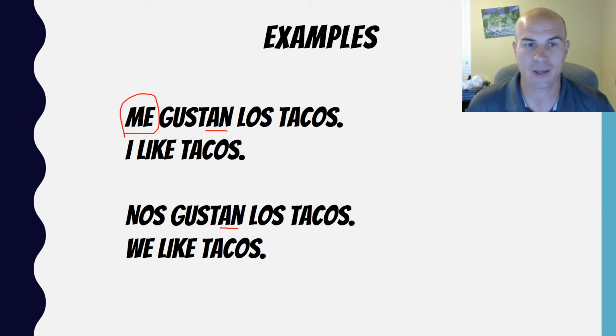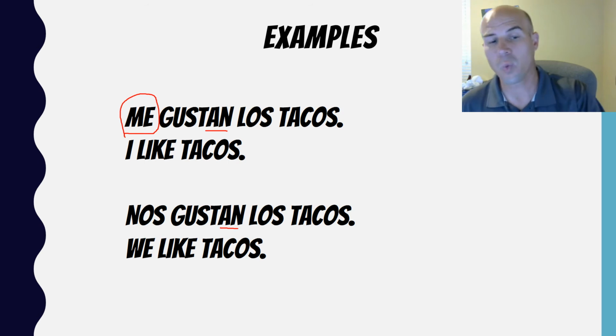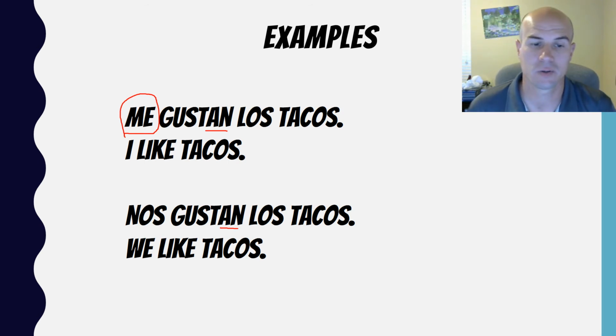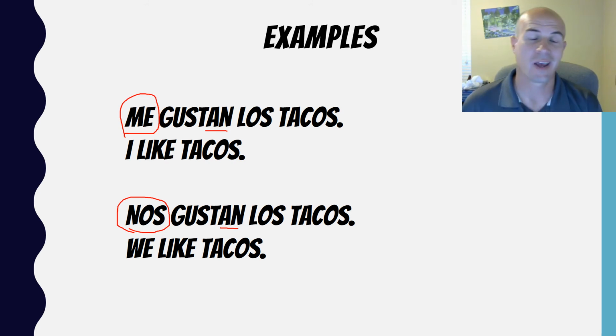So I've got that me. But if I want to say we like tacos, it's going to be nos. Nos gustan los tacos. If it's asking a question, do you like tacos? Te gustan los tacos?